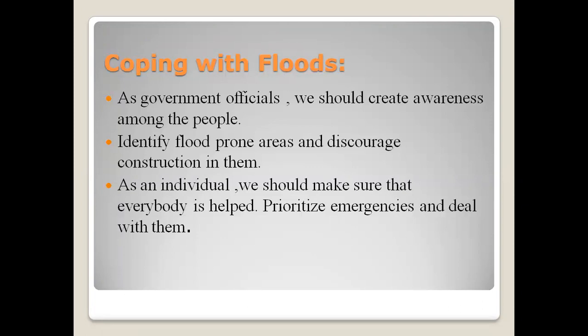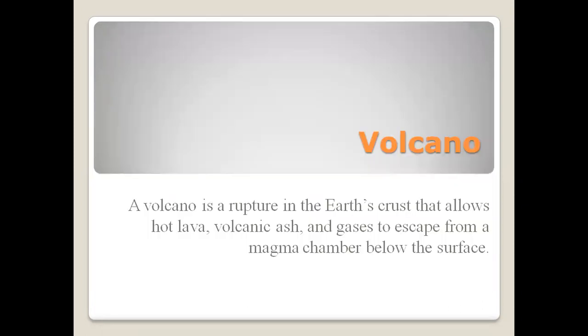Okay, now let's start with our today's topic, that is volcano. Students, what is a volcano? A volcano is a rupture in the Earth's crust. What is the Earth's crust? We have learned in class 6 about the 3 layers of the Earth. The Earth's crust is the thinnest, outermost layer of the Earth, that allows hot lava, volcanic ash, and gases to escape from a magma chamber.